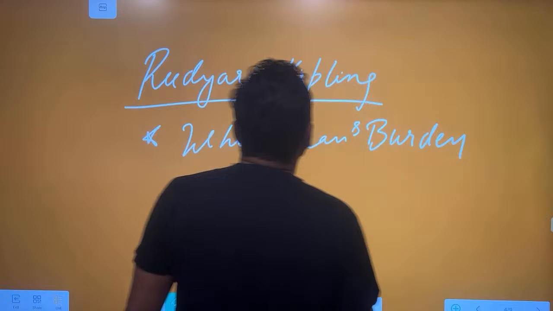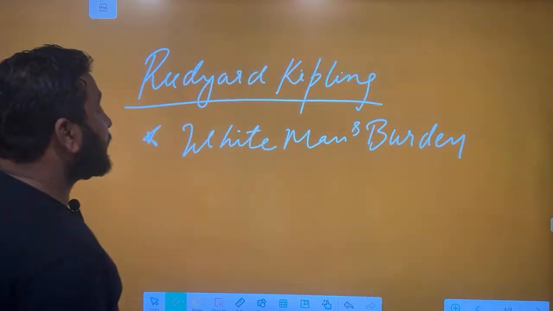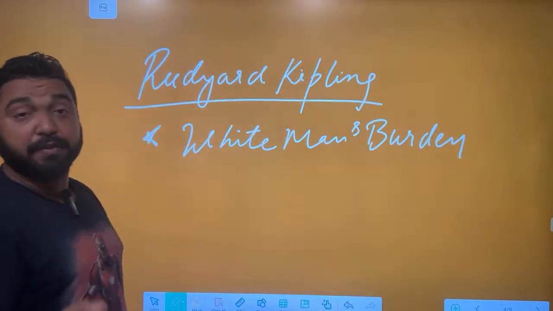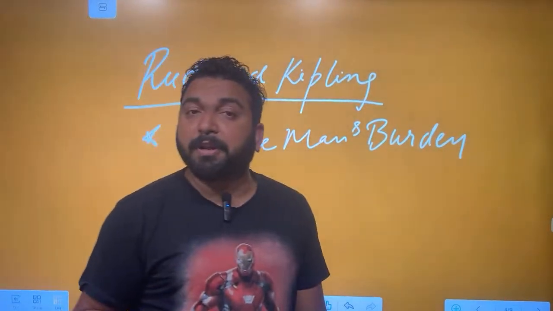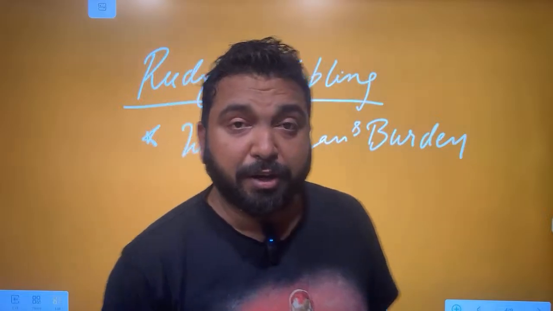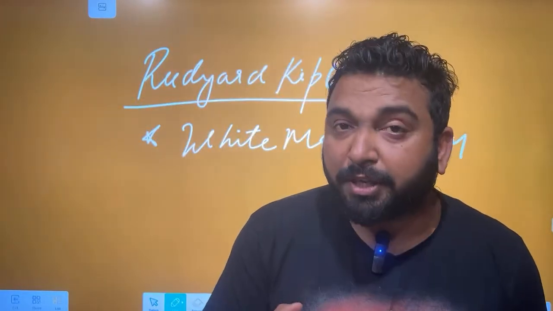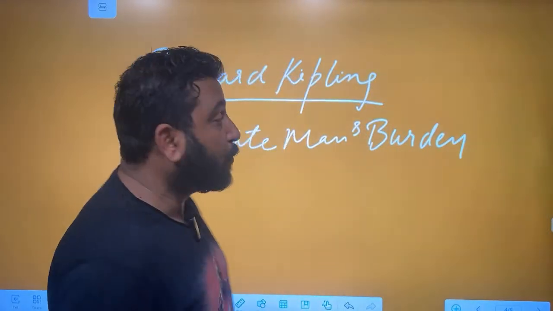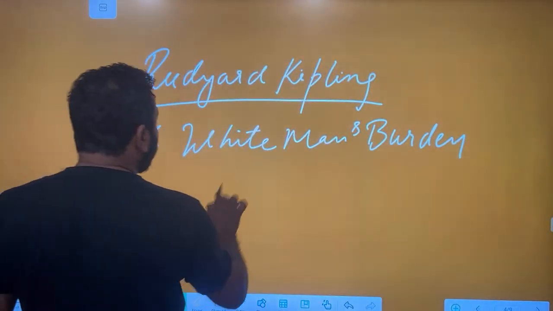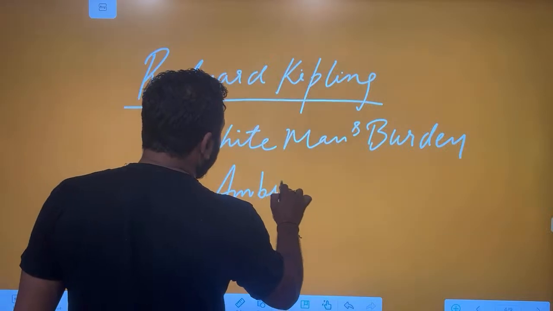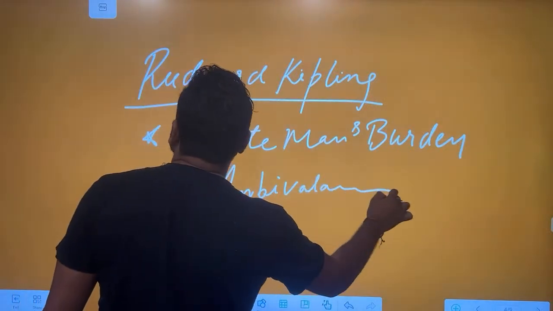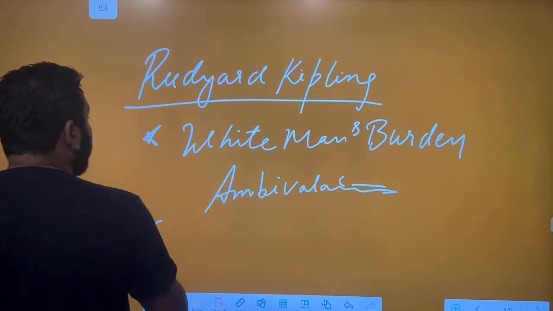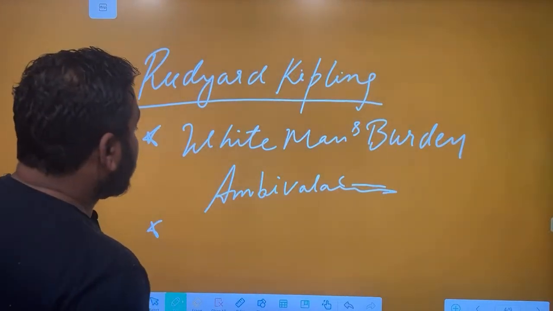White Man's Burden, Rudyard Kipling says that it is the duty of the white man to colonize you, to control you, to make you civilized. He says white people are the educated people, they have better literacy. So when we are colonizing you, controlling you, we are actually making you better. We want you to be good, we want you to be better. That also deals with the theory of ambivalence. So make sure you remember this. Ambivalence theory.